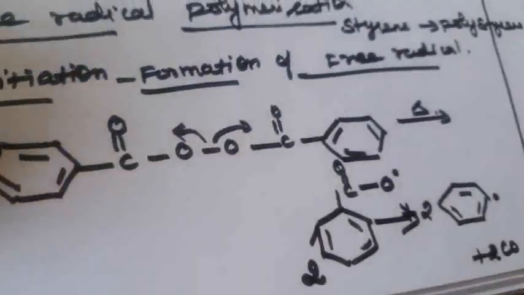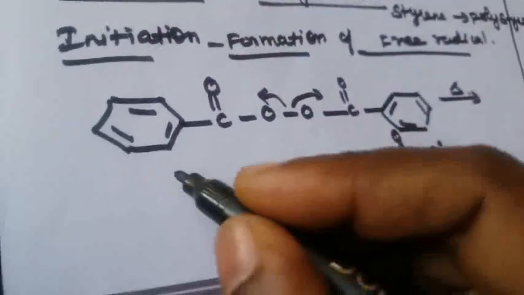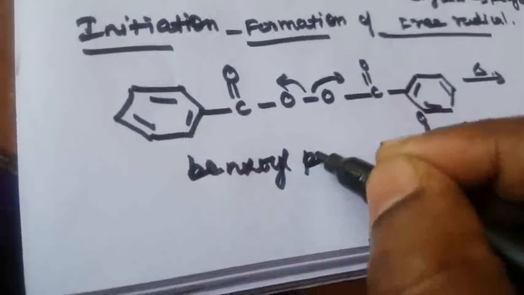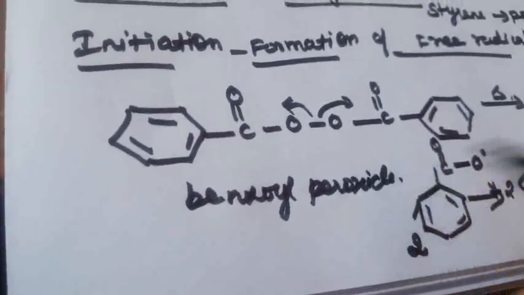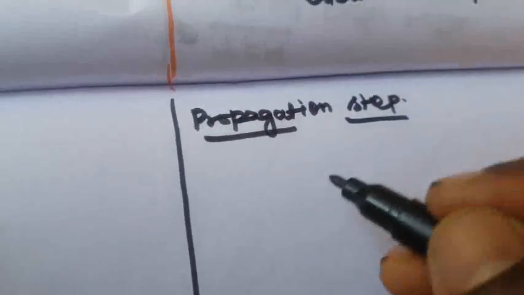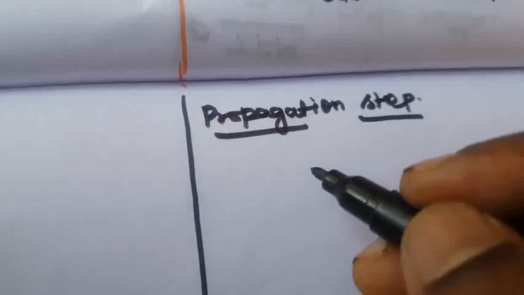Next one is the propagation step. So first one is the initiator. What is the compound name? That is benzoyl peroxide. Benzoyl peroxide, that is the initiator. What is the propagation step? First one is the phenyl free radical. The styrene monomer is bound with that compound.